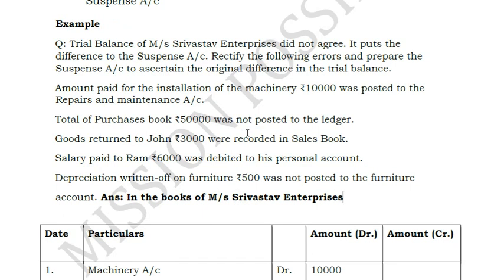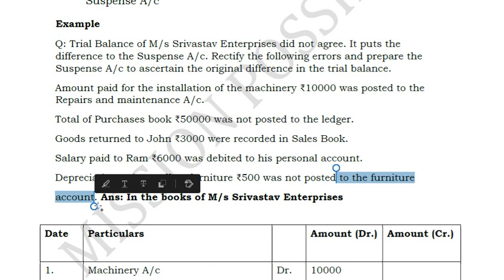The last point is depreciation written off on furniture was not posted. So that is the point here. Not posted means obviously one side of an account will get affected. The depreciation was posted, but what happened here is the depreciation was not posted to the furniture account. That means depreciation was posted, but the furniture account was not affected.